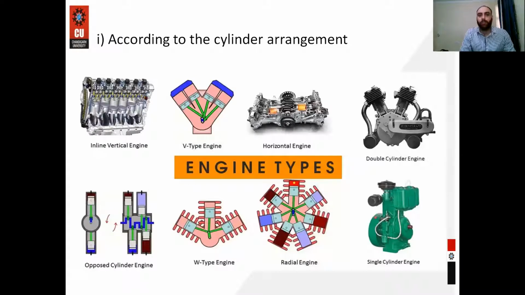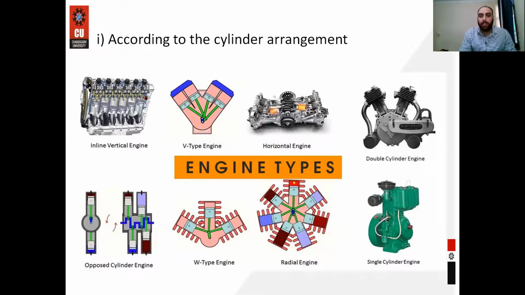Next is according to the cylinder arrangement. If our cylinders are in the same line and in a vertical position, that is called inline vertical engine. So we can see in the picture, these cylinders are in a line and in a vertical position. That's why it is called inline vertical engine. Next is V type engine. If there is an angle between the two cylinders or between the pistons, that is called V type engine.